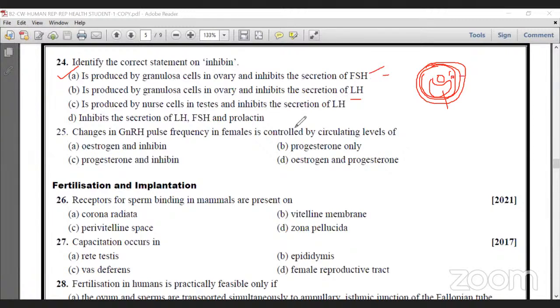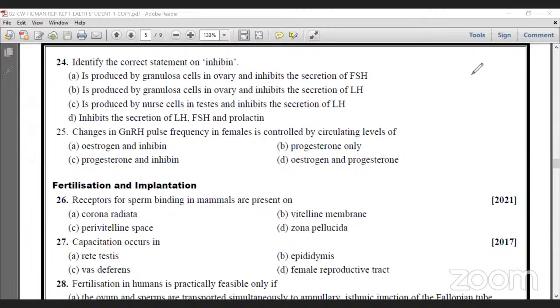C says it is produced by nurse cells. Nurse cells means Sertoli cells in the testis. It inhibits secretion of LH, it is not involved in production of LH. Another option says it inhibits secretion of LH and prolactin. So prolactin is not involved in this process. Okay. So option A is the correct statement.